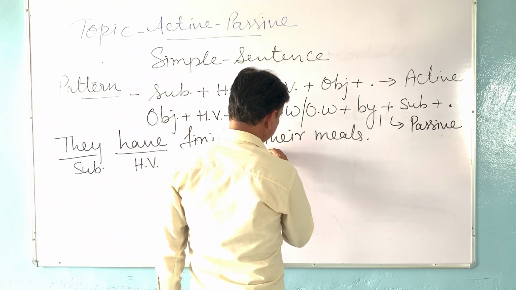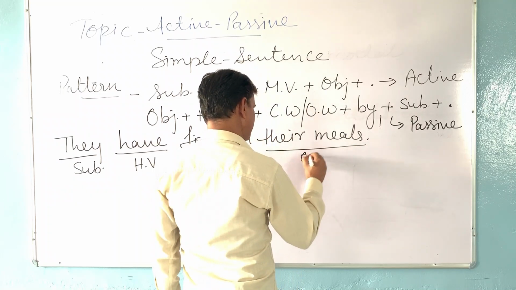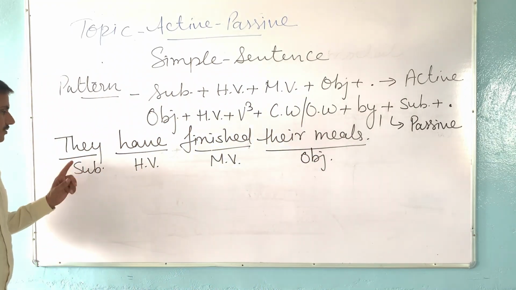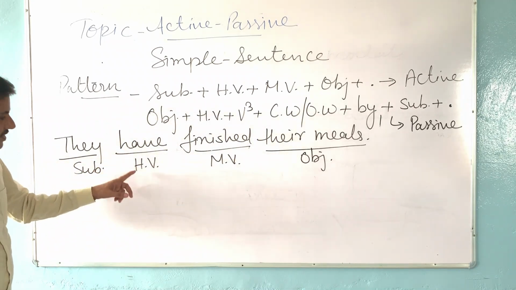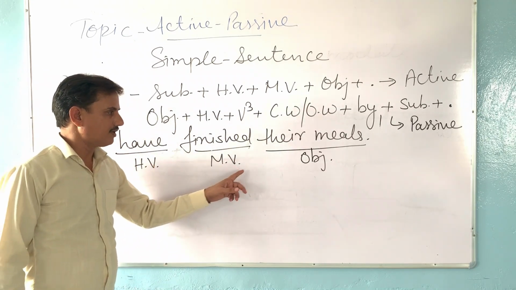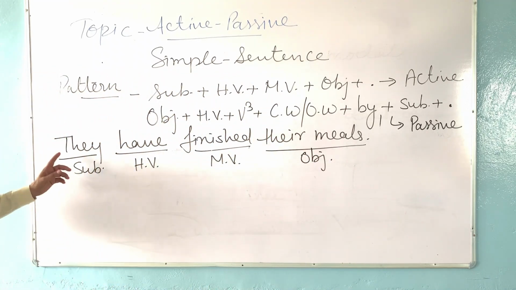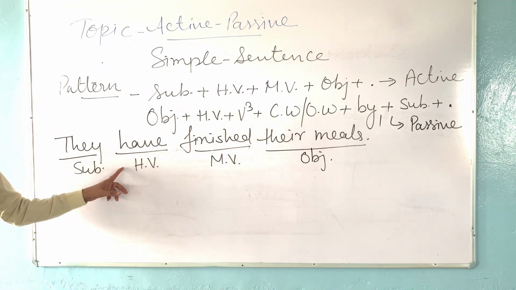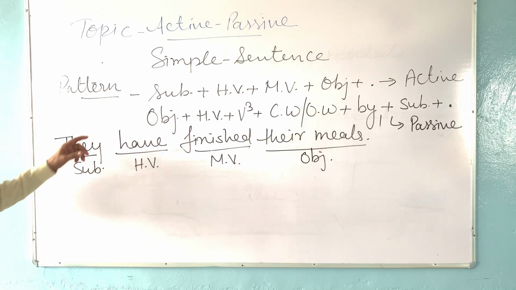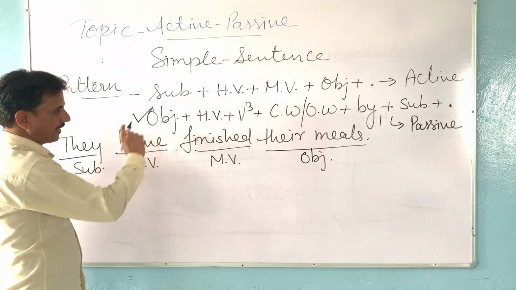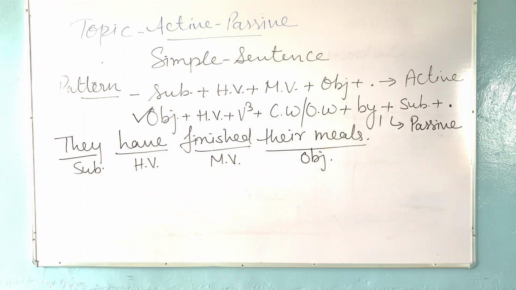Their meals, object. They is the subject, have is the helping verb, finish is the main verb, and their meals is the object. So now we will change it into a passive sentence according to this structure. This is the structure or pattern of a passive sentence.